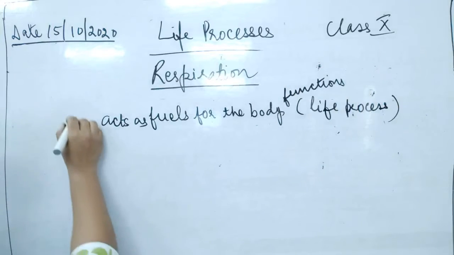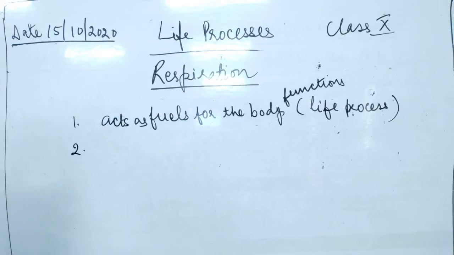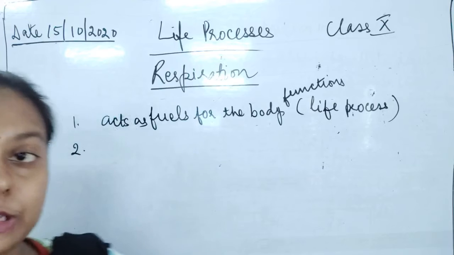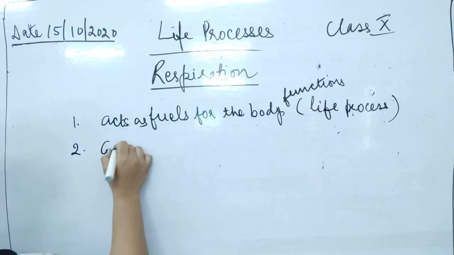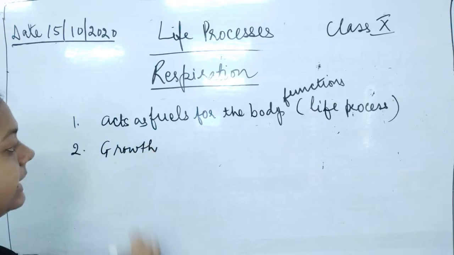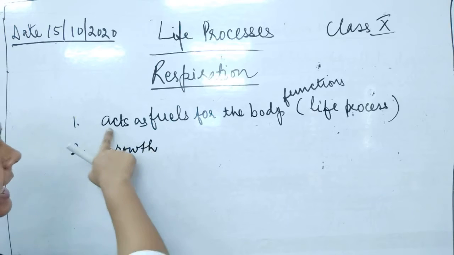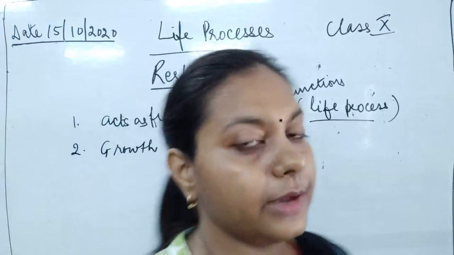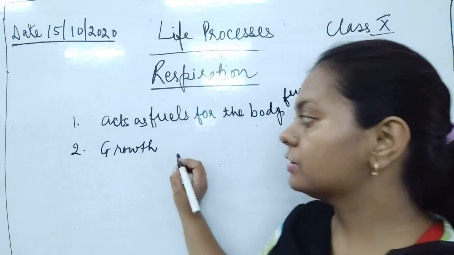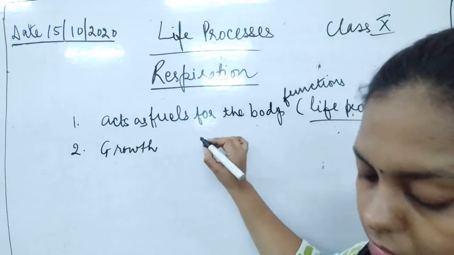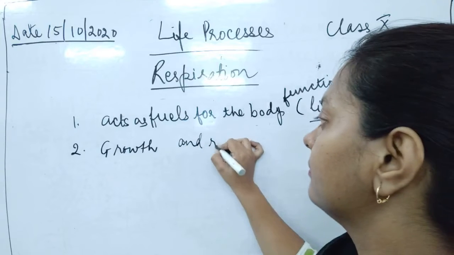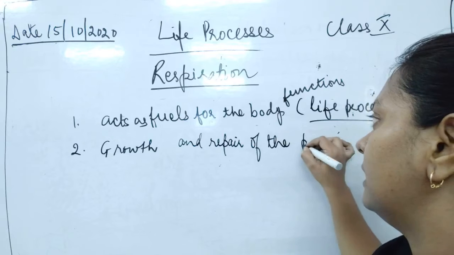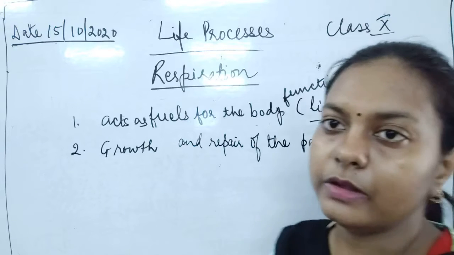Then the next thing is that assimilated food is used as material for growth and repair. The second thing that happens is growth. The assimilated food acts as a fuel for the body for various life processes. Then assimilated energy also helps in the growth and repair of the parts.